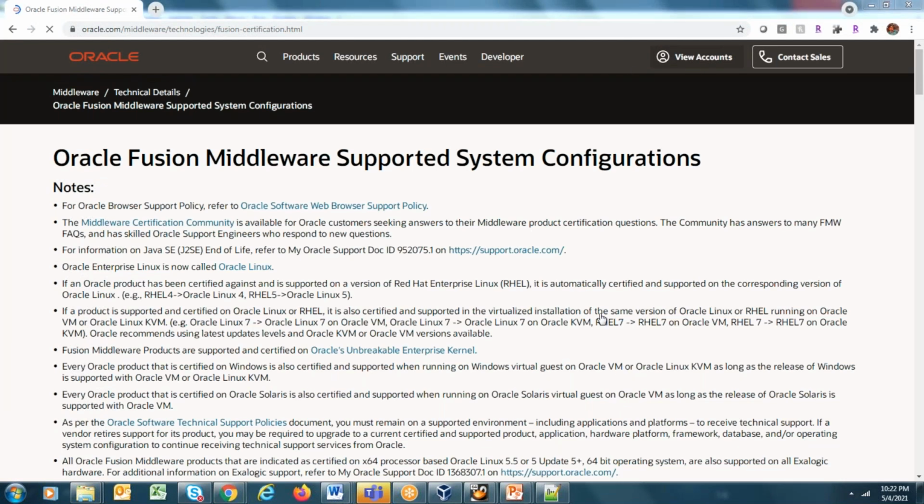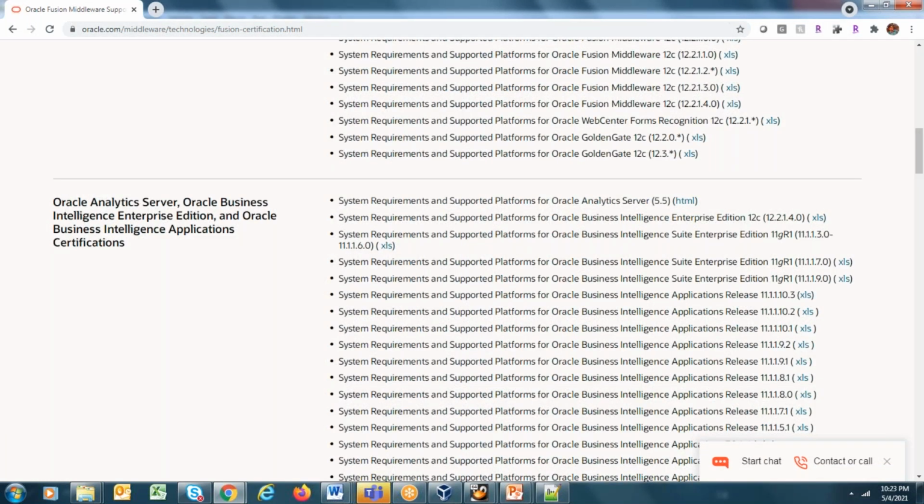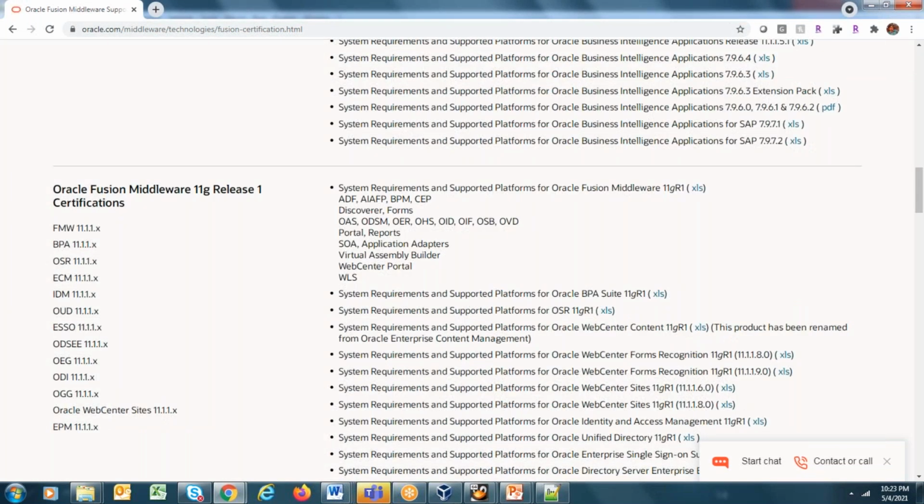Guys, remember one thing, do ensure that you are checking the certification matrix, not only with Oracle. It is very important to check the certification matrix for any technology you are going to download or set up, whether it is database, Informatica or cloud, anything. Whatever you are going to do, ensure you are checking the certification matrix for that. So here you can get the certification matrix for GoldenGate 19C, 18C. If you go below, you can get it for 12C, 11G. All the certification matrices are available here.